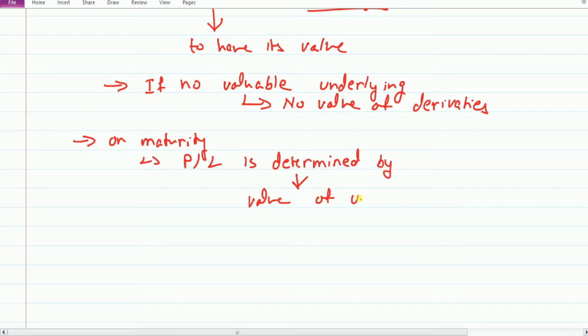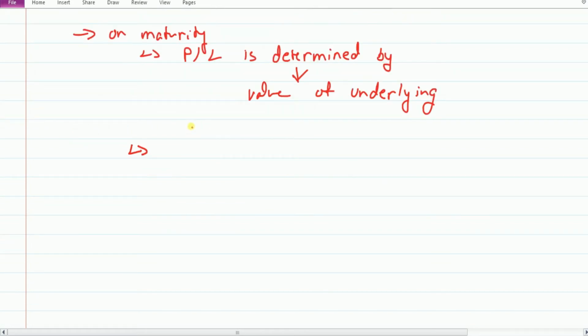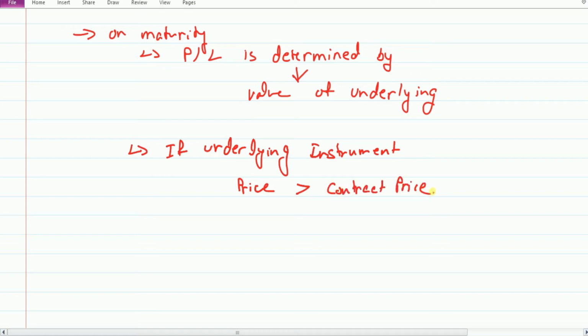So friends, if underlying instrument price is greater than contract price, then buyer will have profit, and in case price is less than contract price, then buyer of the instrument will have loss.